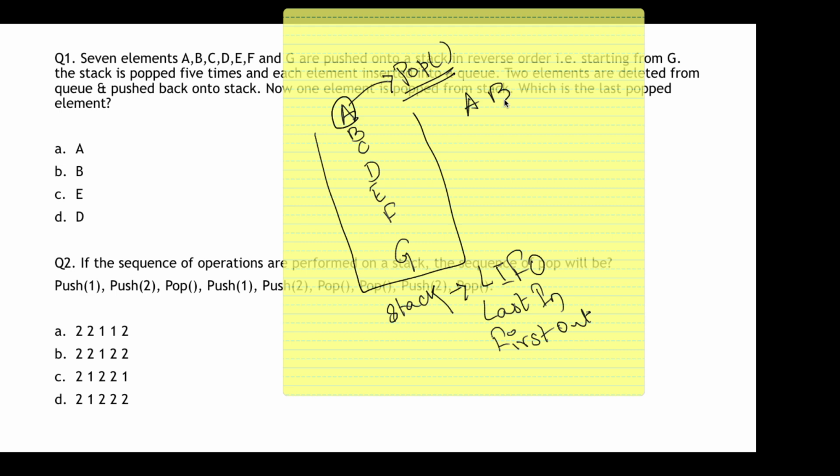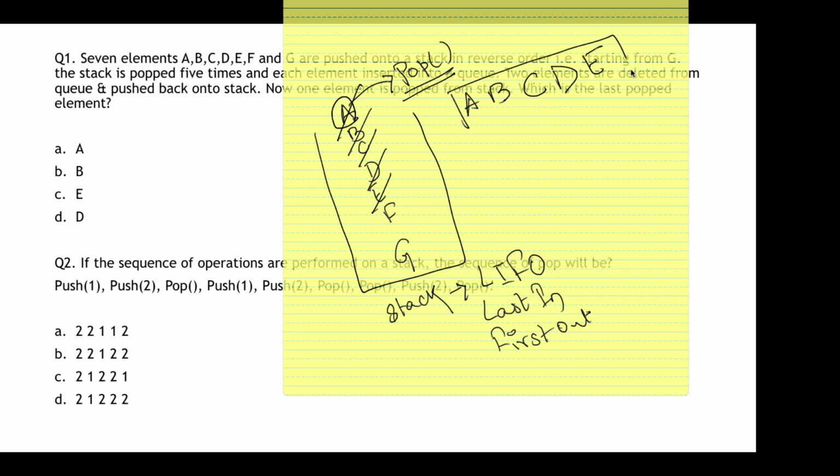But here it says the stack is popped 5 times. 5 times means 1 time, 2 times, 3, 4, and 5 times. So my stack still has F and G. Stack being popped 5 times means let's remove 5 elements: A, B, C, D, and E. These are the 5 elements that are removed, and each element is inserted into a queue. Suppose this is a queue.